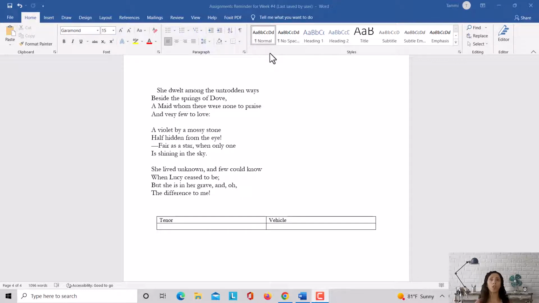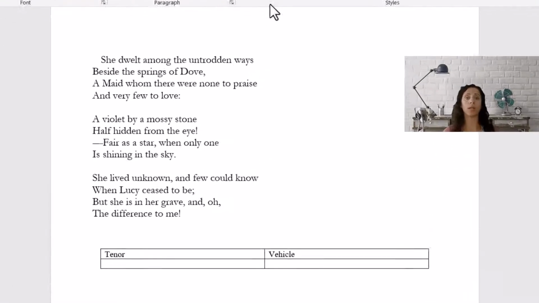The best way to review the tenor and vehicle is to, of course, look at a poem and focus on the figurative language or comparisons made. So let's read William Wordsworth's "She Dwelt Among the Untrodden Ways."